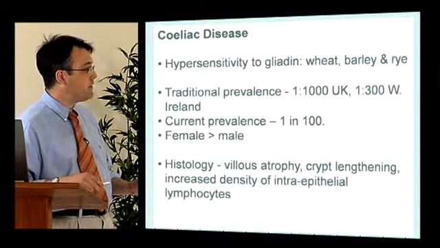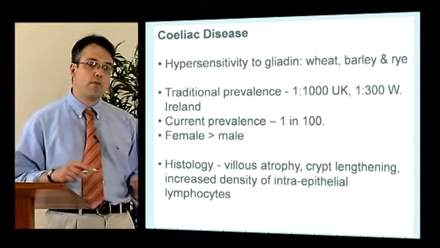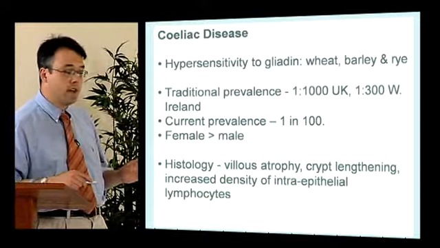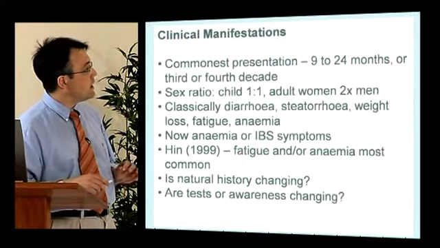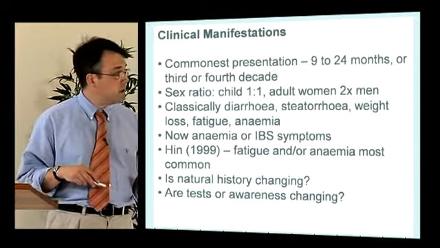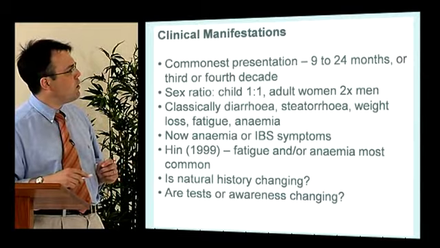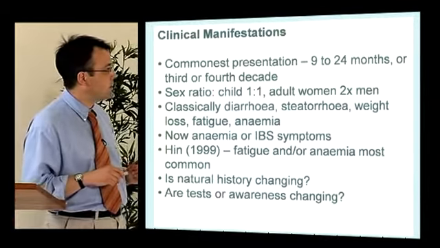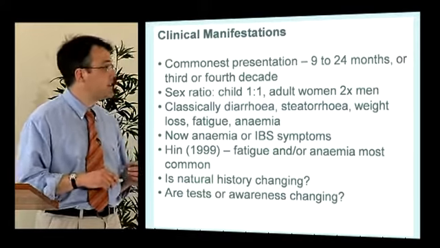There are 3 cardinal features on the biopsy. These include villus atrophy, crypt lengthening or crypt hyperplasia, and an increased density of lymphocytes within the epithelium. It can present in childhood, between 9 to 24 months, perhaps during weaning, or more commonly in adults in the 3rd to the 4th decade. The sex ratio in children is equal, more common in women, as I said earlier.